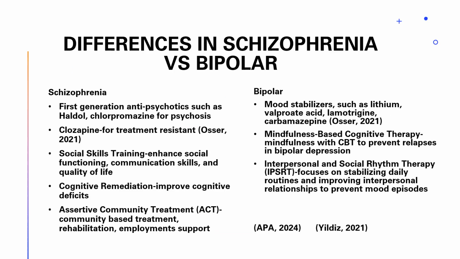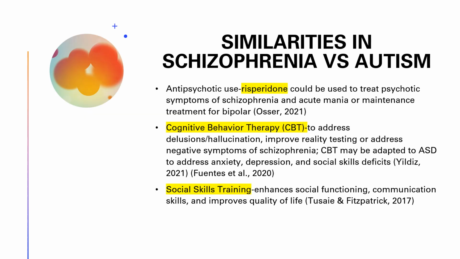Differences. In schizophrenia, we use more first-generation antipsychotics and clozapine, which are not used in bipolar. Bipolar may stick to more mood stabilizers. And then the other resources are slightly different to help the deficits in those disorders. Social skills and assertive community treatment for schizophrenia, and mindfulness-based cognitive therapy, interpersonal and social rhythm therapy for bipolar.